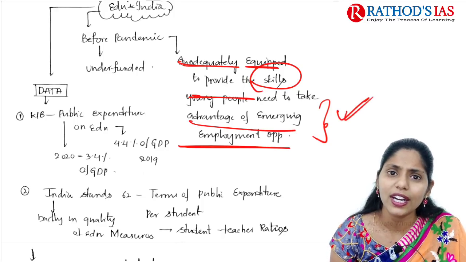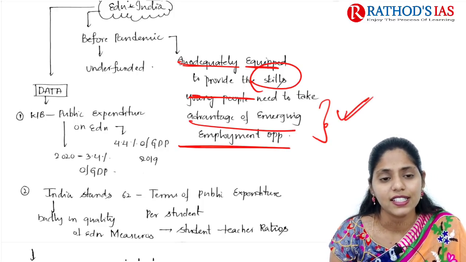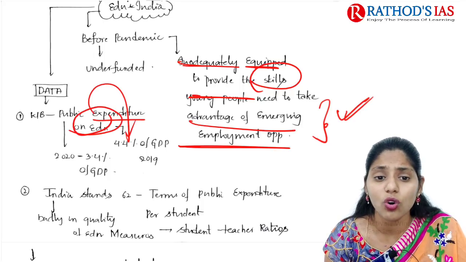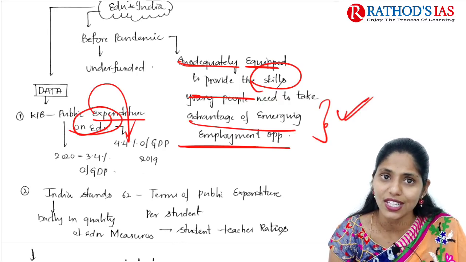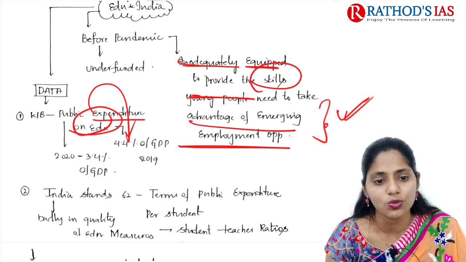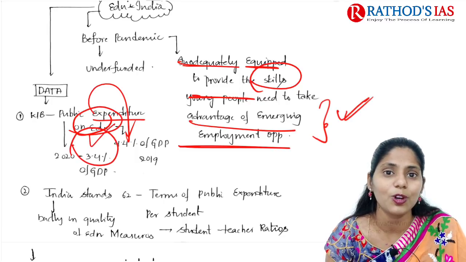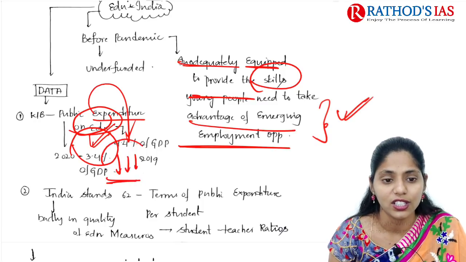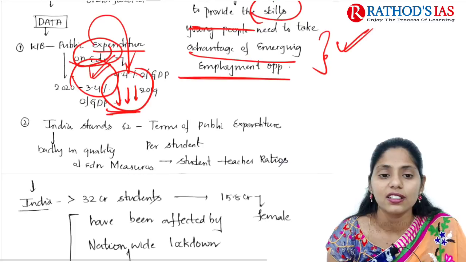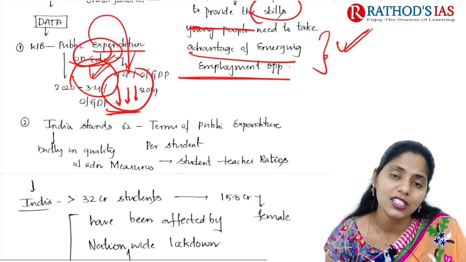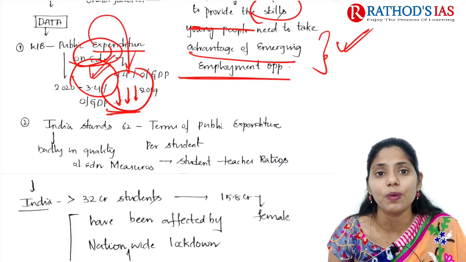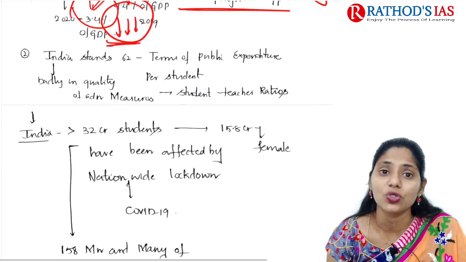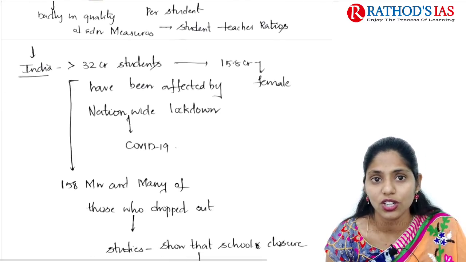If you're talking about data, the World Bank says that public expenditure on education was about 4.4 percent of GDP in 2019, and in 2020 it is 3.4 percent because of the COVID-19 pandemic, which decreased expenditure on education. Next is India's standing. It is ranked 62nd in terms of public expenditure per student, and India ranks very badly in quality of education measures, for example student-teacher ratios.